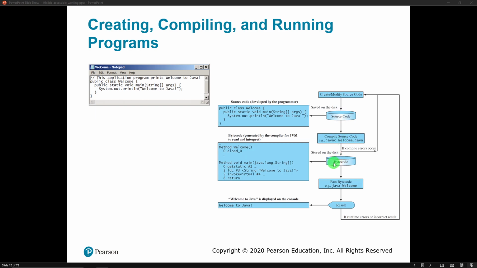Java compiles to something called bytecode, and it looks something like this. This would be the bytecode for the program up at the top. That bytecode will run on the Java virtual machine. So what's the Java virtual machine? Well, that's basically the Java interpreter. So we compile to bytecode, and then the bytecode runs on the Java virtual machine.